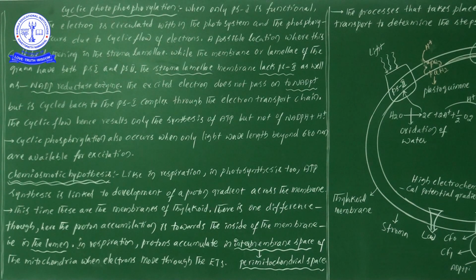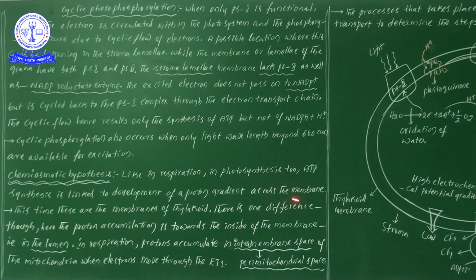So, in the process of photosynthesis, ATP synthesis is linked to the development of a proton gradient. If the proton gradient increases, only then does it lead to the synthesis of ATP. But this kind of process does not occur only in photosynthesis, we will observe it in respiration also.